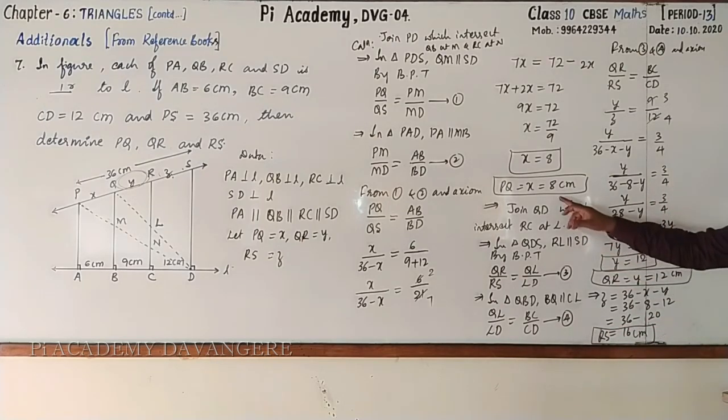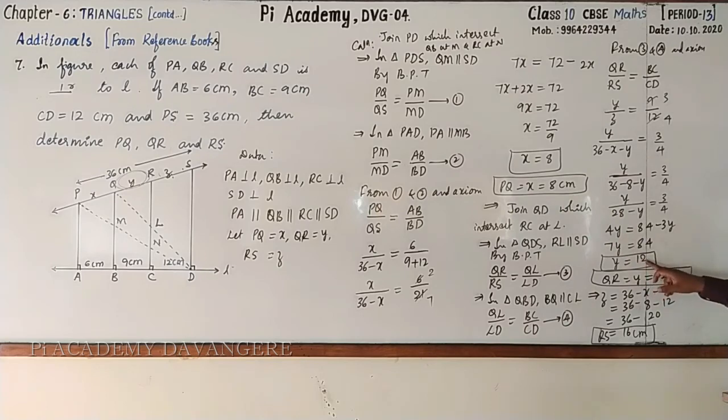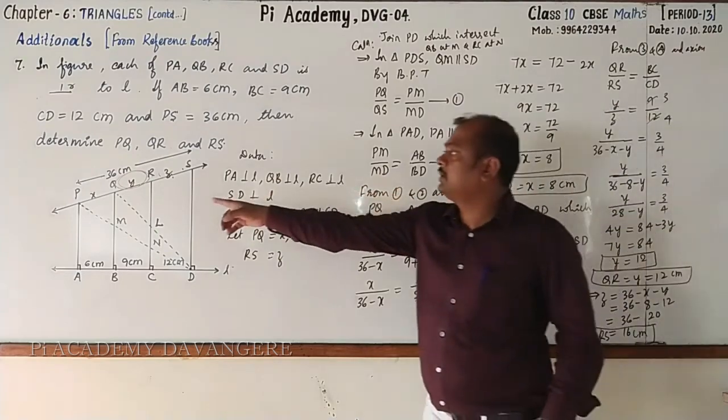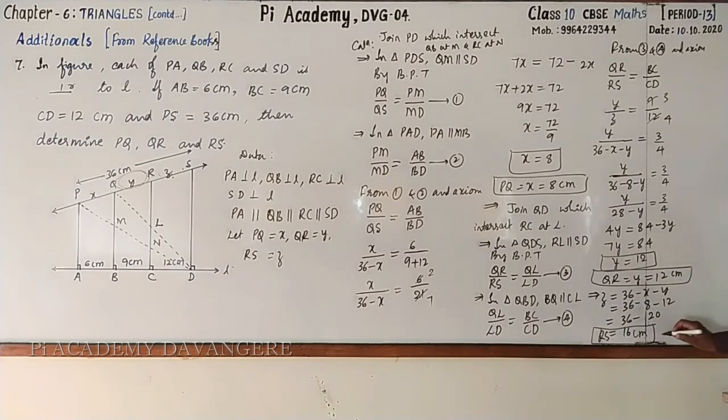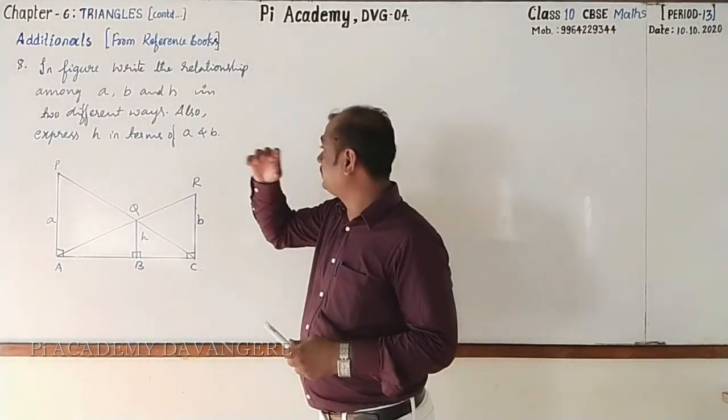Now count, add them. 8 plus 12, it is 20. 20 plus 16, 36. Total length is 36. Got it? So we can write the conclusion. That is, therefore, PQ equal to 8 centimeter, QR equal to 12 centimeter and RS equal to 16 centimeter. Hope that you all have understood this and please go for copying this. Dear students, please go through this. Eighth one.